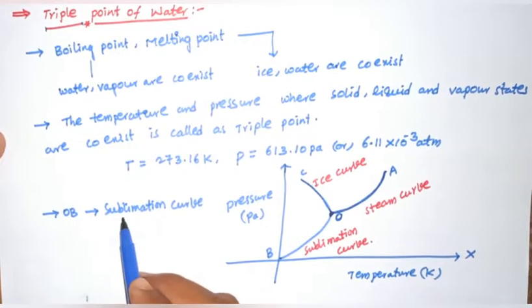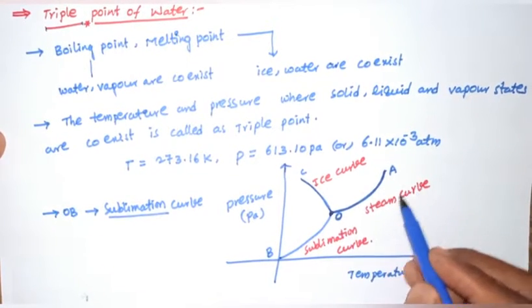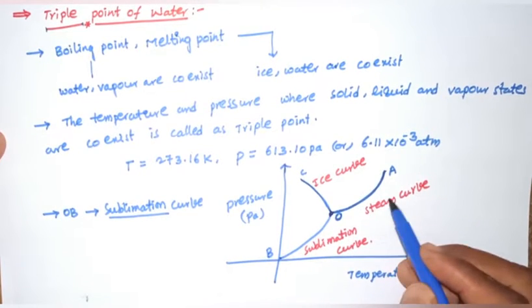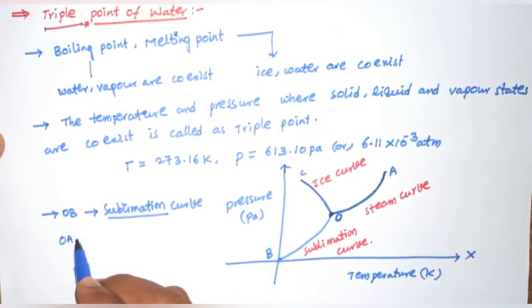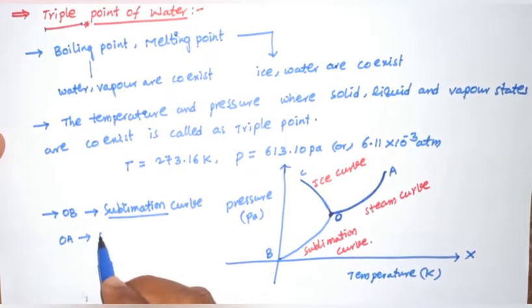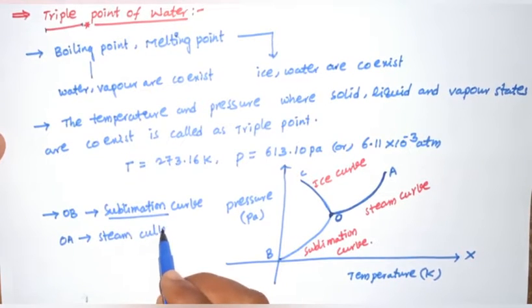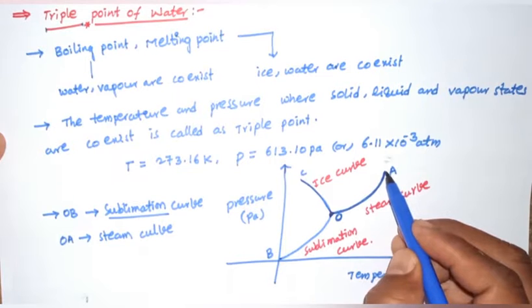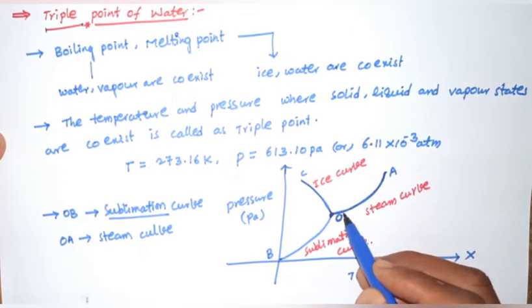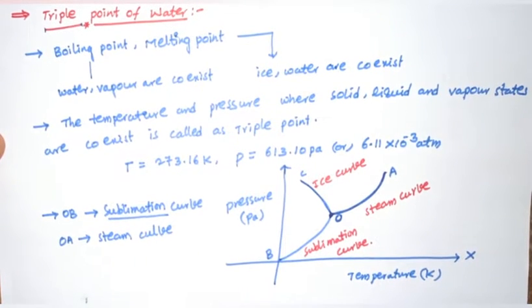The steam curve is where water is converted to steam. OA is the steam curve. On this curve, water is converted to vapor state, or vapor state is converted to water state.